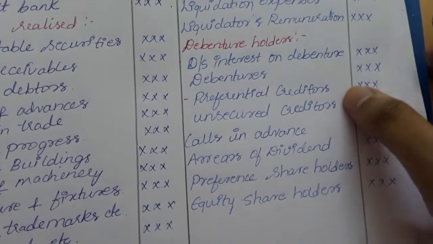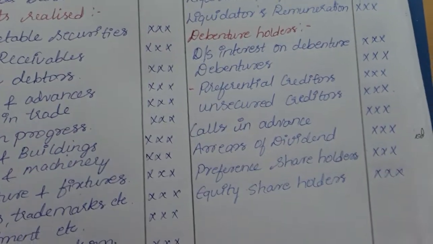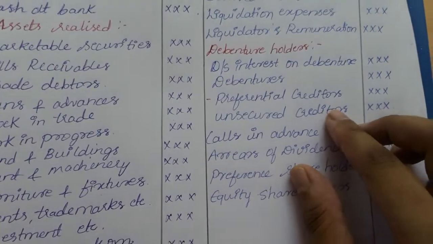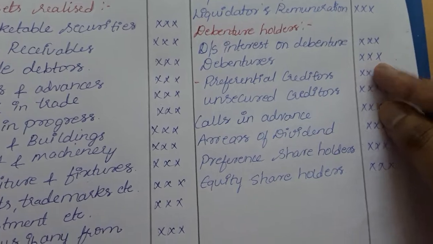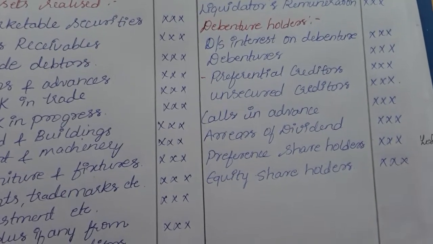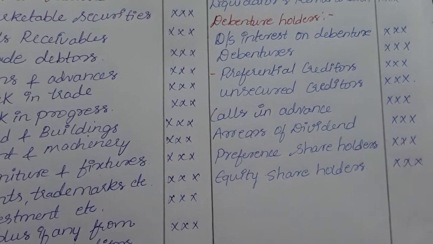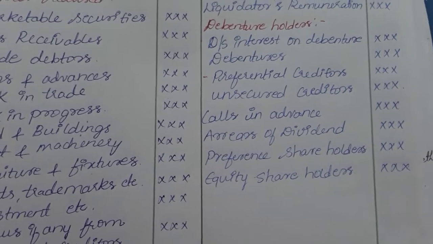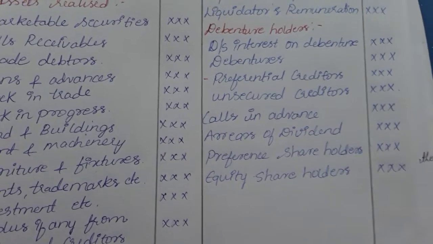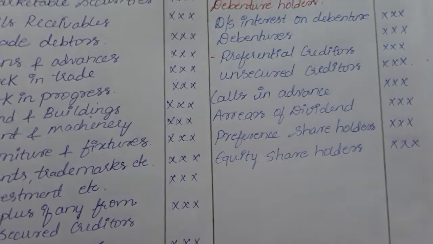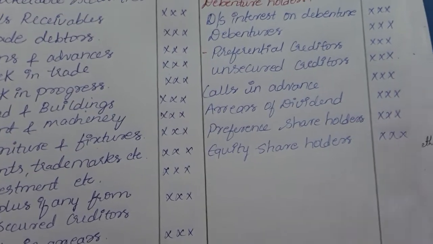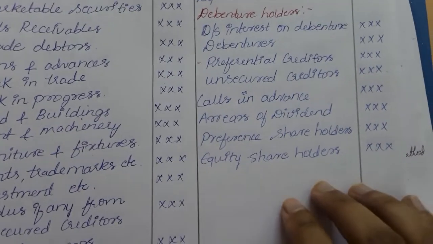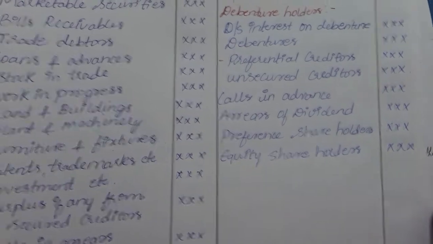Next is unsecured creditors. Though they might not have any kind of agreement, they will be paid only after the payments above. Next, if the company has received any calls in advance, that has to be paid. Then arrears of preference dividend: if there are arrears for 3 or 4 years, you are supposed to pay those first. After that we pay the preference shareholders. Finally, whatever value is remaining will be paid to the equity shareholders.